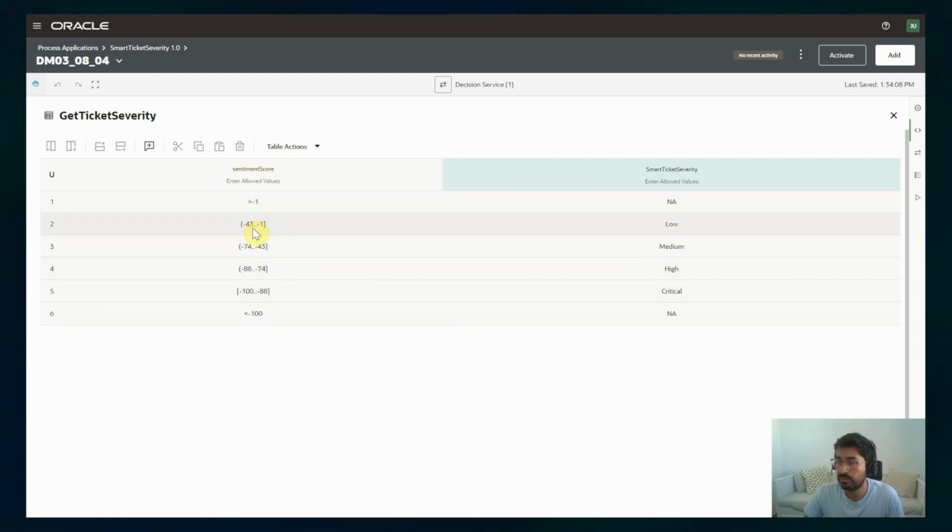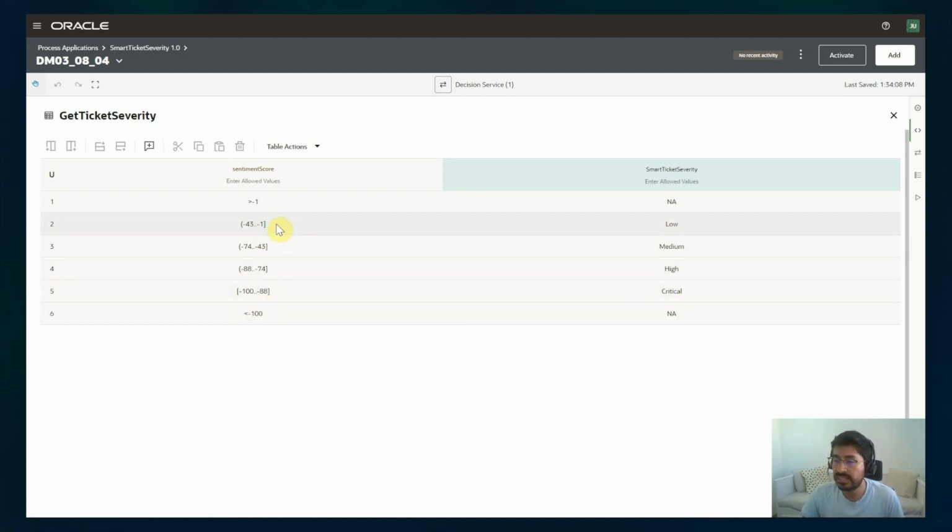If it's between -43 and -1, I'm setting that as low severity for that ticket. If it's between -74 and -43, it's medium. If it's between -88 and -74, it's high. And if it's between -100 and -88, it's critical.